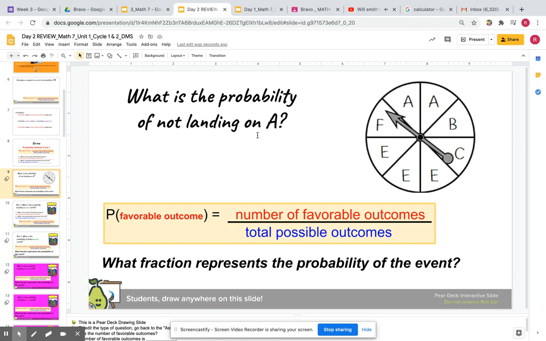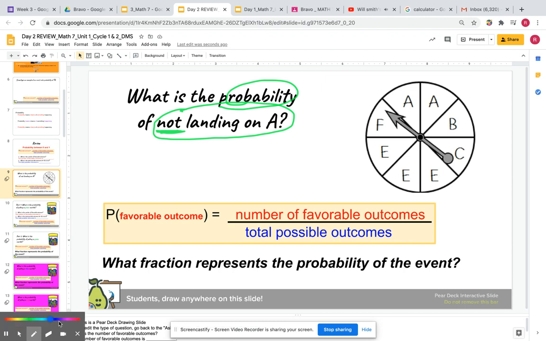So I hope you spend some time right now finding out what the question's asking. It's very clear because this problem is kind of straightforward. It's asking what the probability is of not landing on A. Not. We're looking at the not part. So we don't want to land on A's.